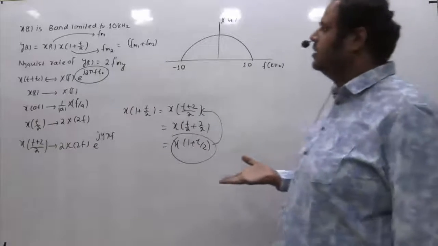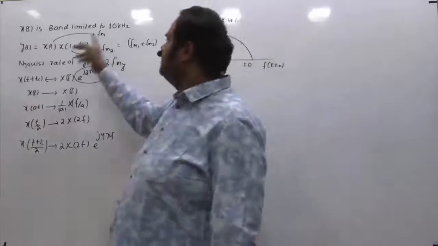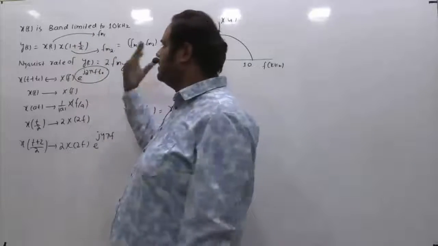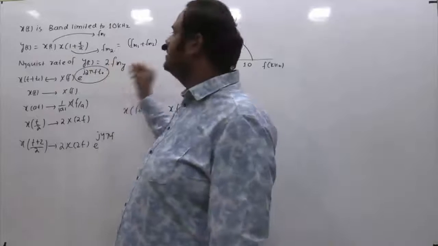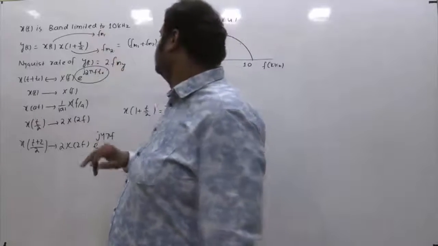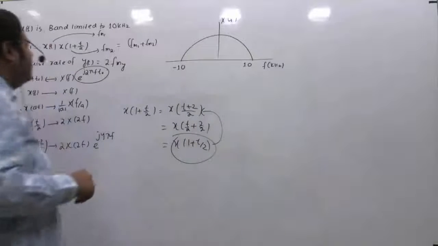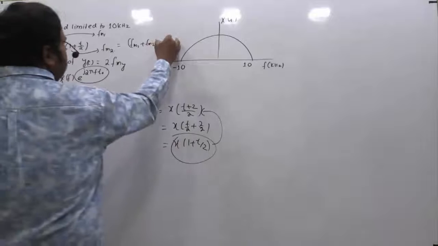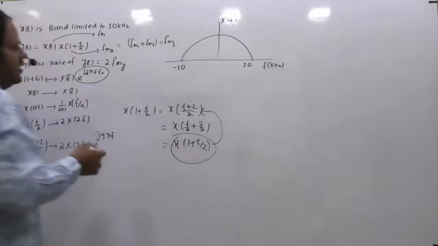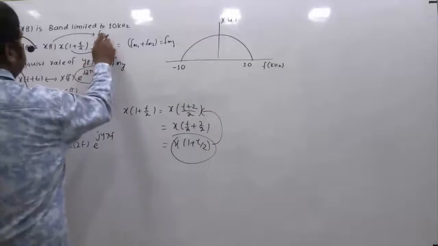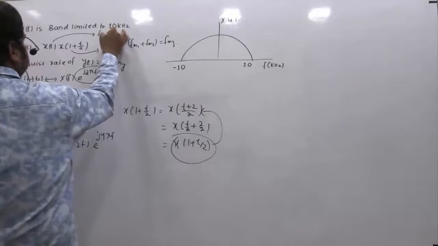Similarly, the lower limit also. So if the upper limit of this signal is FM1 and the upper limit of the other is FM2, and we are convolving the corresponding spectra in the frequency domain, then obviously the upper limit of the convolved signal will be the sum of their maximum frequencies. So if you know FM1 and FM2, simply add them; that will be the maximum frequency. This is what I am calling FM of Y. As per my notations, FM of 1 is equal to 10 kilohertz, right?